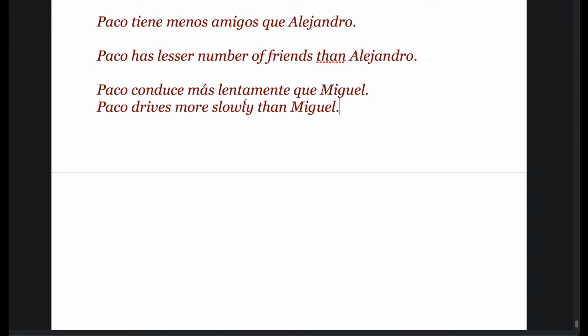Here lentamente, or slowly, is the adverb that we are using. Again the construction remains the same. Más plus adverb plus que. These are the three things that we have to use when we are using comparison in Spanish. This can be a noun or an adjective or an adverb between más and que, or menos and que. So that is one comparison.